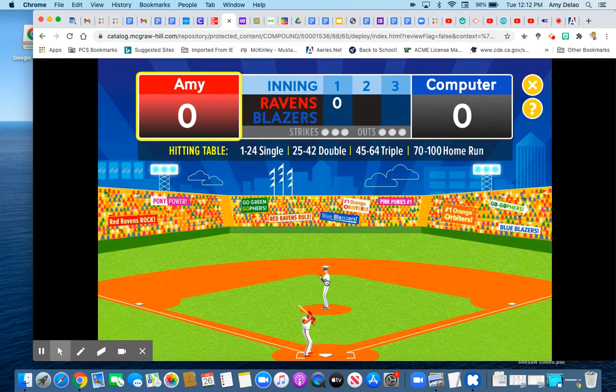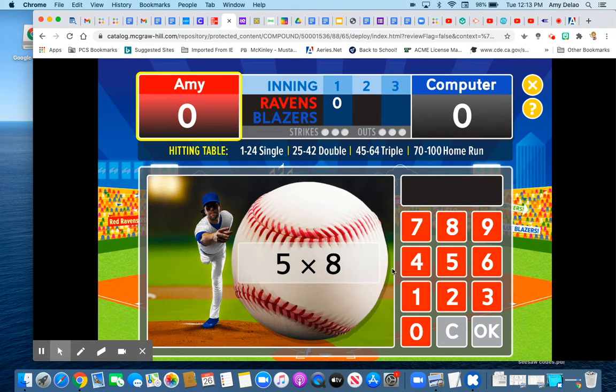All right, so you click on the guy over here. That's not your color. I'm red. So you're going to click on the blue Multiply guy, the two numbers, then enter your answer on the keypad and click OK. So this hitting table will show you what kind of hit you got. All right, so let's play ball.